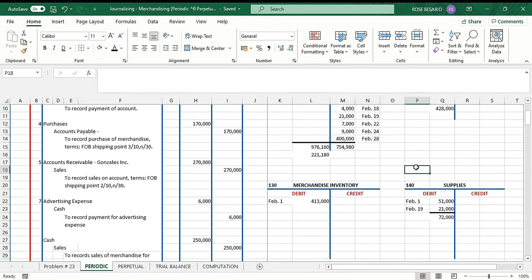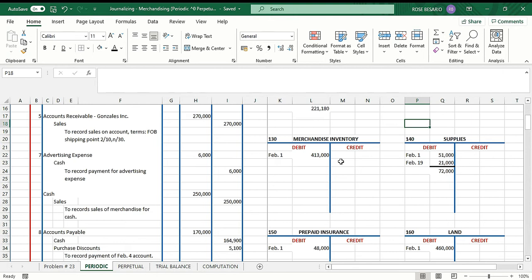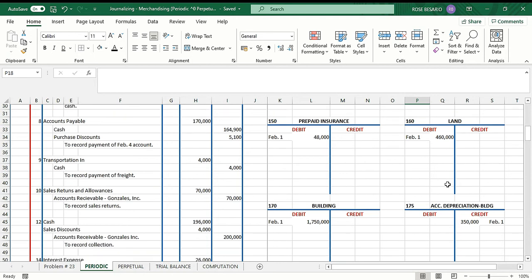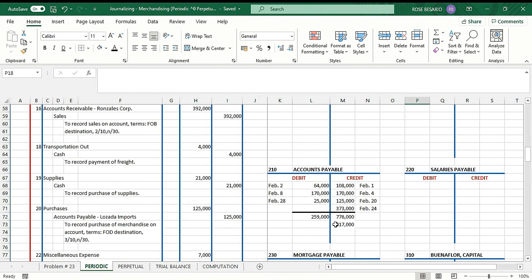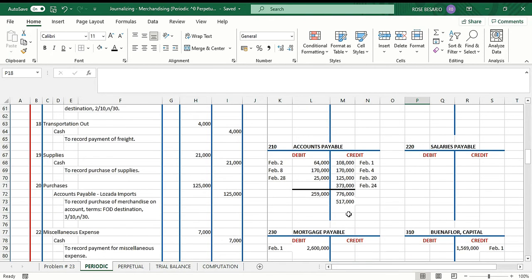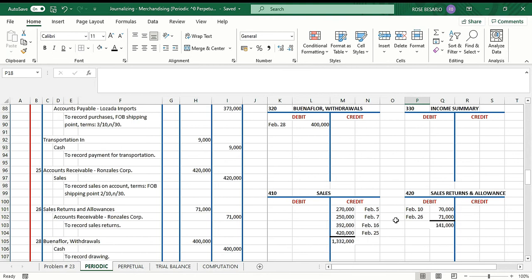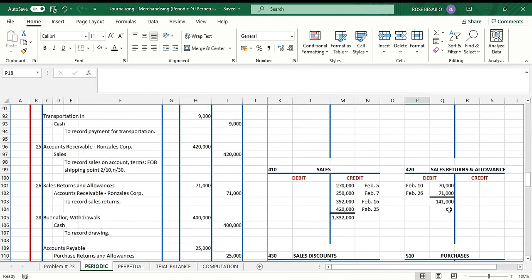Okay, so debit side. Then for the account titles which have one entry, I just leave it as is. And then for those account titles having two or more entries in just one side, you just add them. So like this one is 72. Prepaid insurance, just leave it as is. Accounts payable, foot, and then get the balance, which is 517,000.